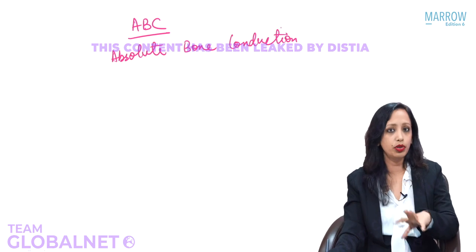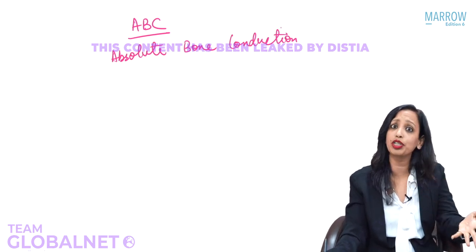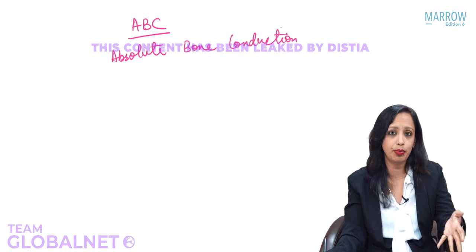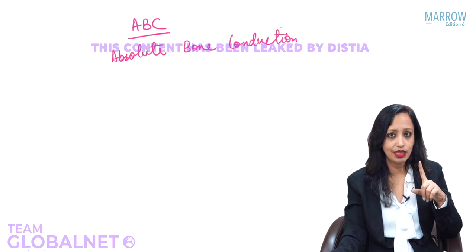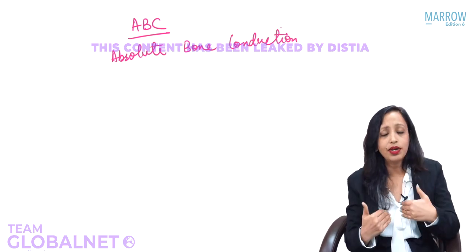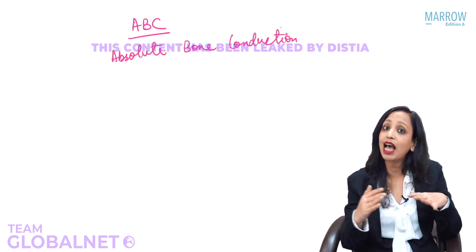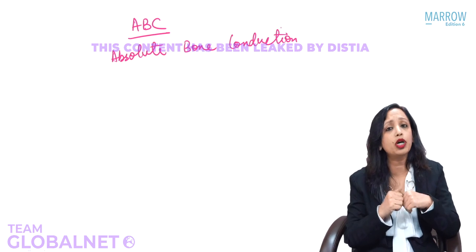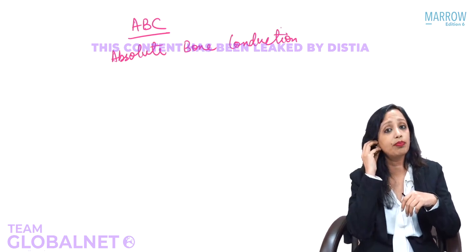Now I will tell you how we do the test. If you just know the name of this test and you know what bone conduction is, you know how to interpret it. But still I am telling you how to do this test. We compare the hearing of the patient with the examiner, considering that the examiner's hearing is normal. The name has absolute in it. Why absolute? Because we are testing only the bone conduction. So how are we excluding the air conduction pathway?